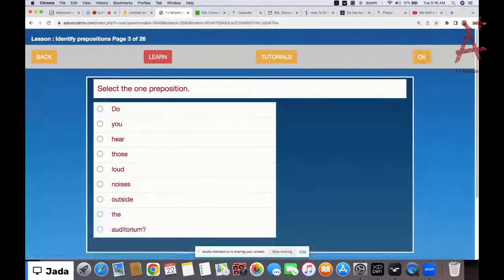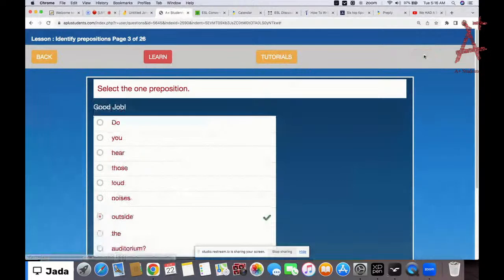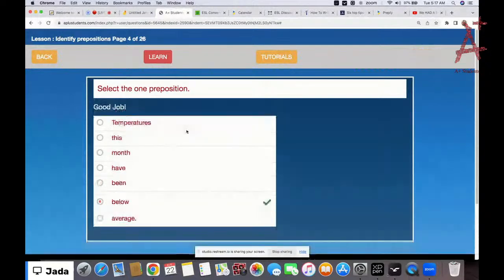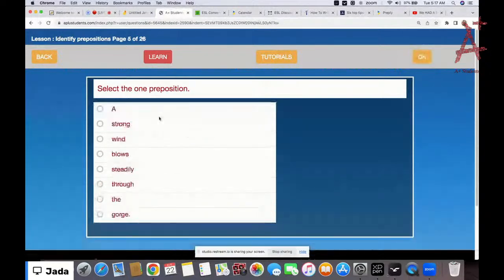All right, so select the one preposition. Do you hear those loud noises outside the auditorium? This was in the tutorial, so outside. Then next up we have: temperatures this month have been below average. So below. And then: a strong wind blows steadily through the gorge.